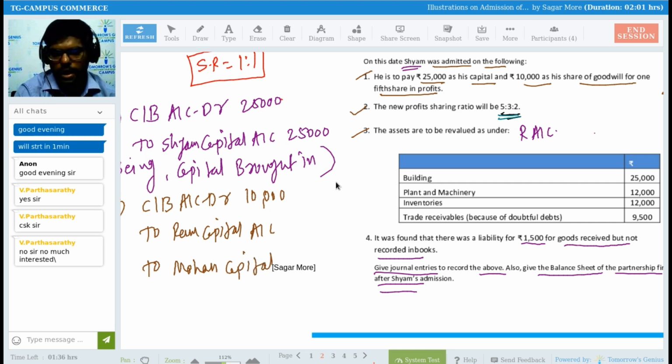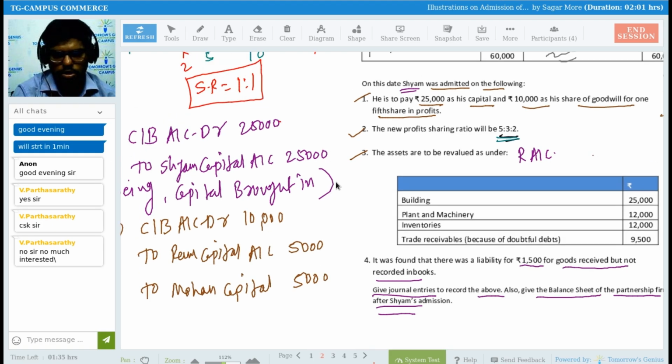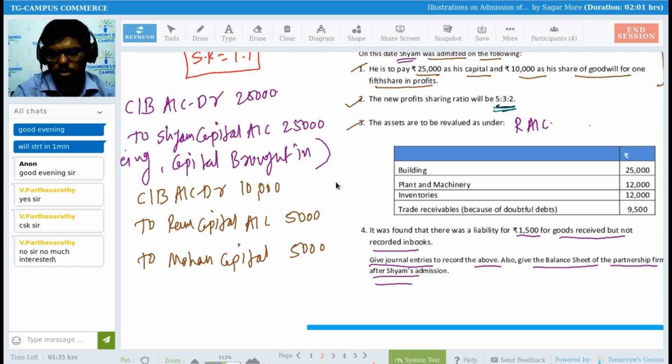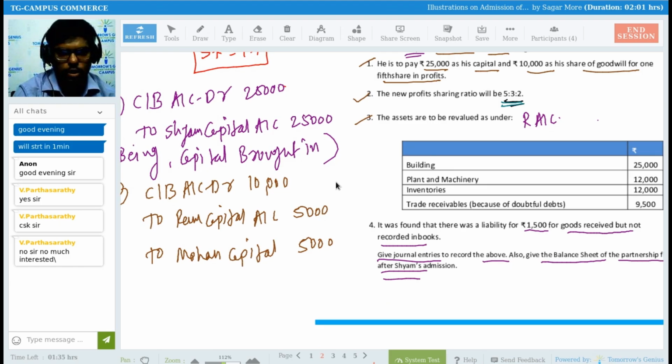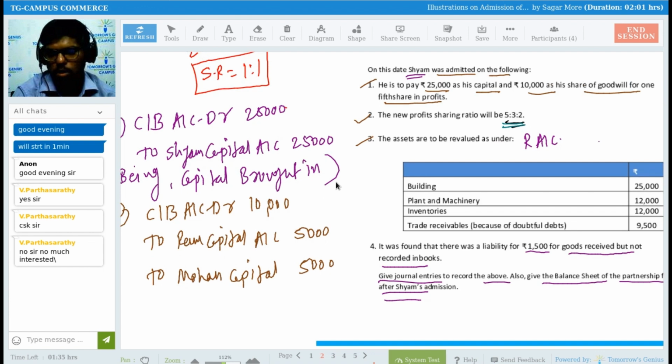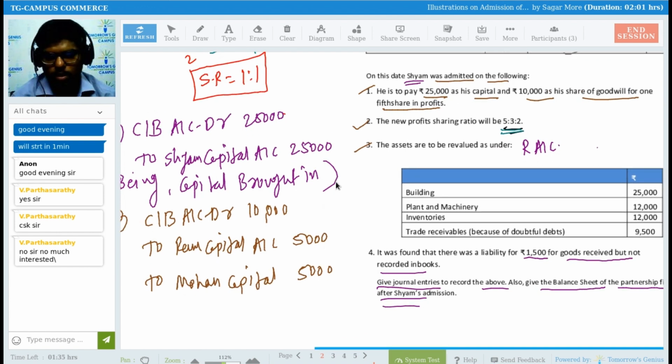Is there any problem with your mic, Parthsarathy? Or are you still enjoying your holidays? You're out of station? Sir, he is very shy. Okay, is he at home or roaming around enjoying his holiday? He came home the day before yesterday only. He's saying there is a mic problem. Sir, he's telling a lie.